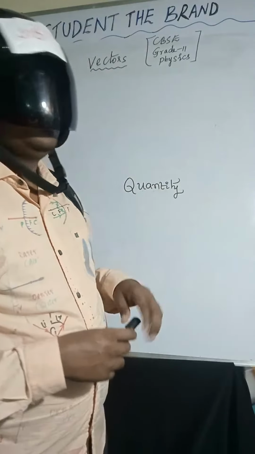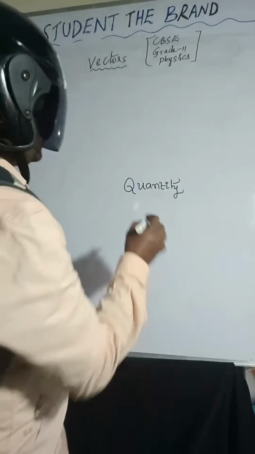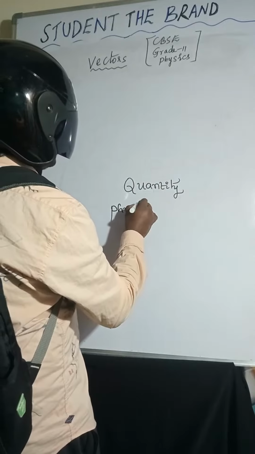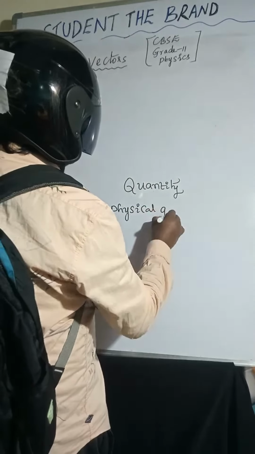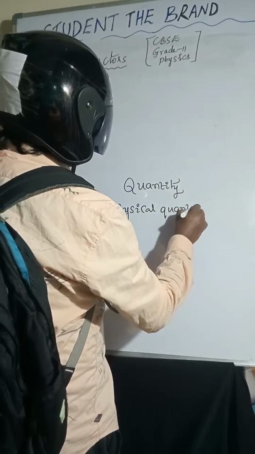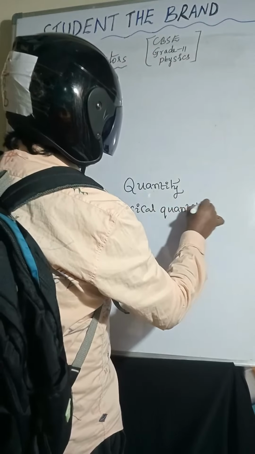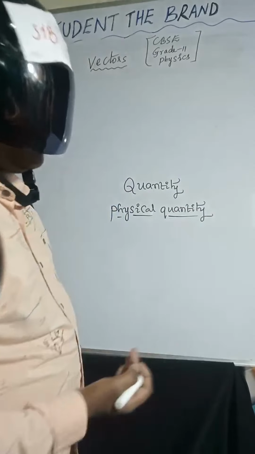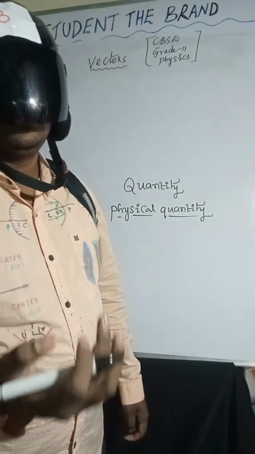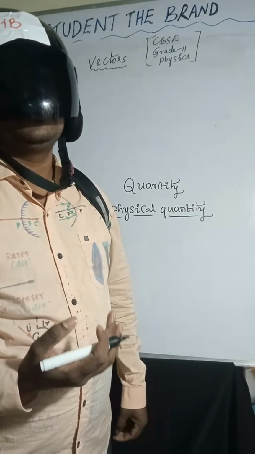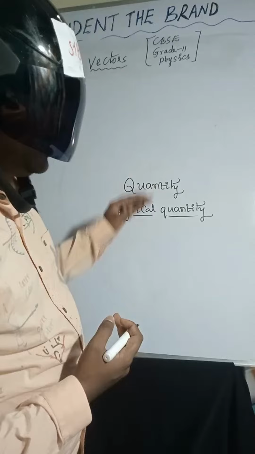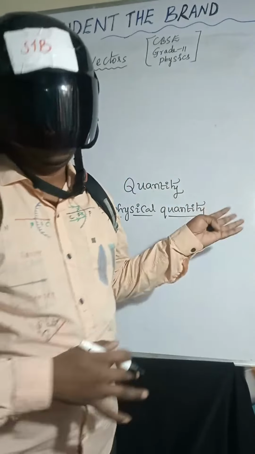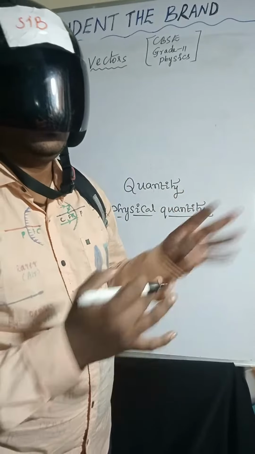Coming to physical quantity: the quantity which can be measurable is called physical quantity. First, quantity tells the answer for how much or how many.